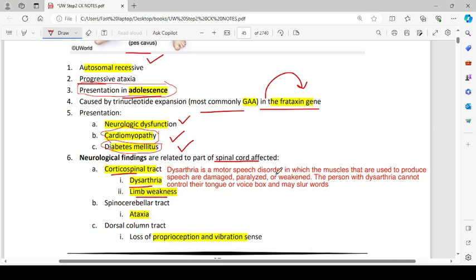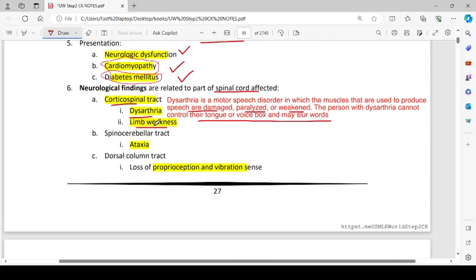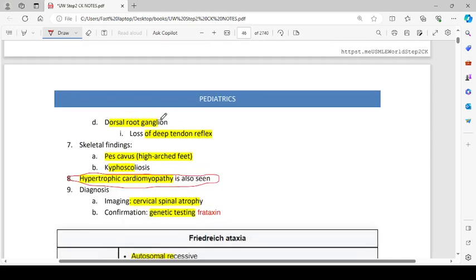Dysarthria is a motor speech disorder in which the muscles that are used to produce speech are damaged, paralyzed, or weakened. The person with dysarthria cannot control the tongue or voice box and may slur the words. Spinocerebellar tract involvement will result in ataxia, dorsal column tract involvement in loss of proprioception and vibration sense, and dorsal root ganglion involvement in loss of deep tendon reflexes. Skeletal findings are pes cavus, high arch feet, and kyphoscoliosis.